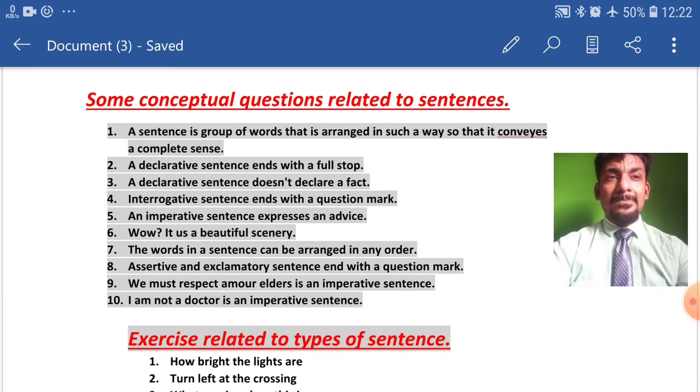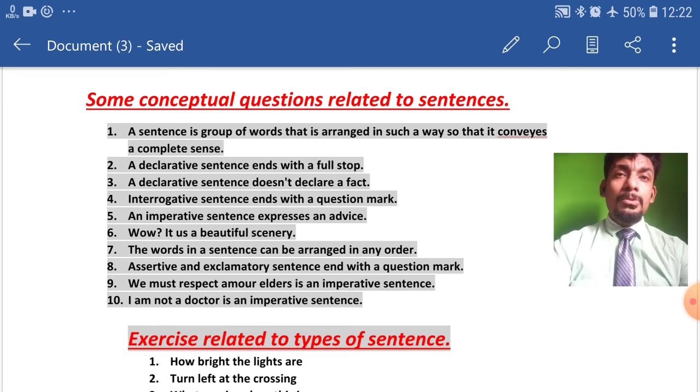So let's start. In the first question, I have written a statement. A sentence is a group of words that is arranged in such a way so that it conveys a complete sense. Now, what do you think, my dear students? Is the first statement true or false? If your answer is true, it's fine. It's the correct answer. Congratulations.